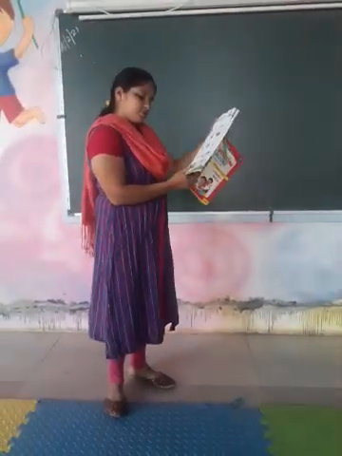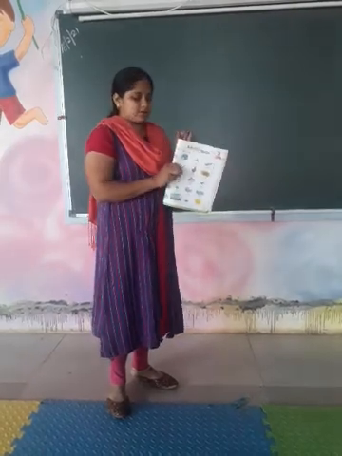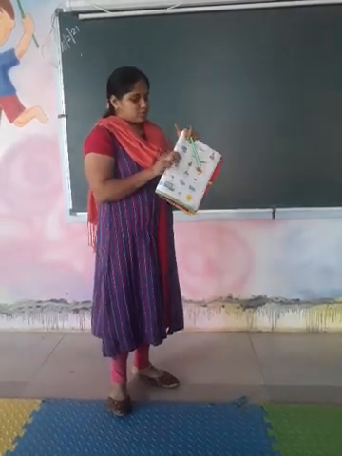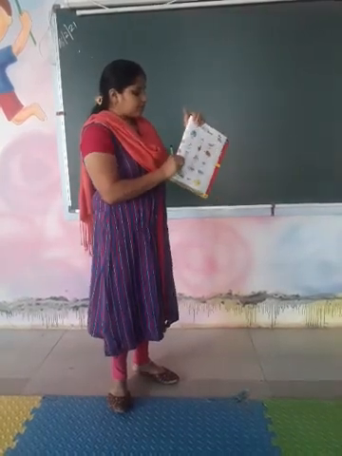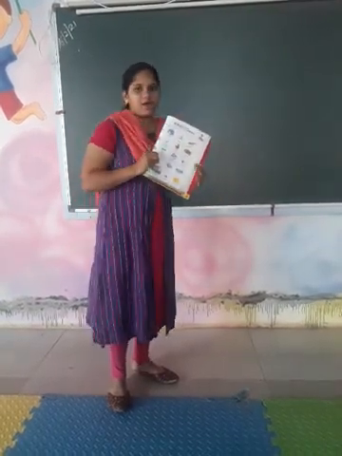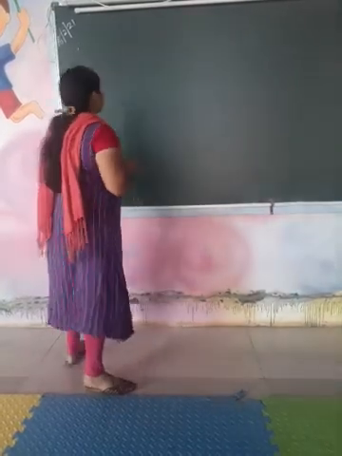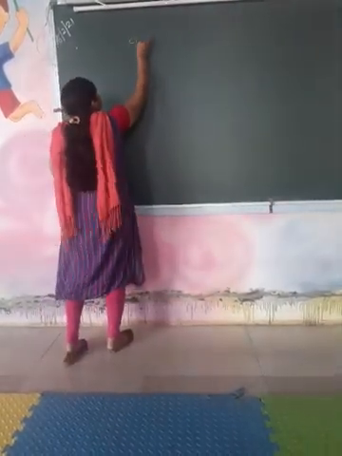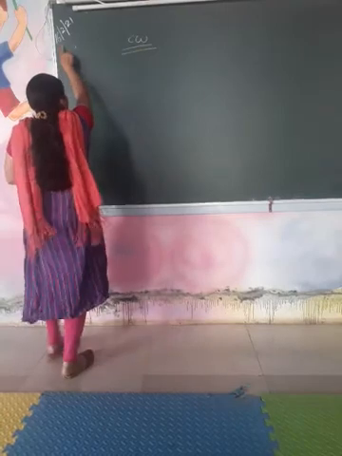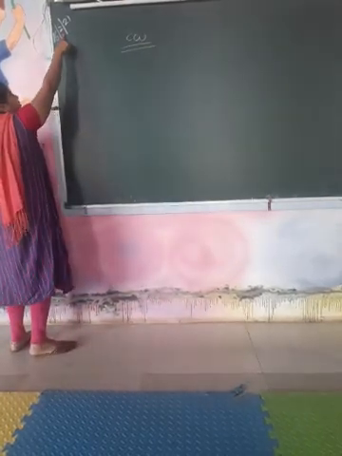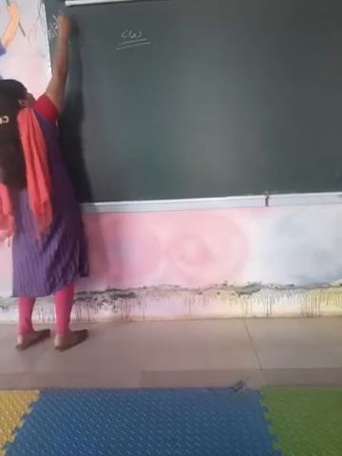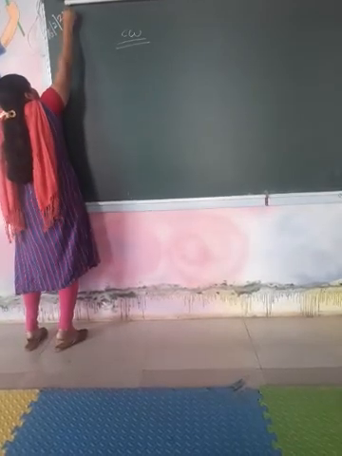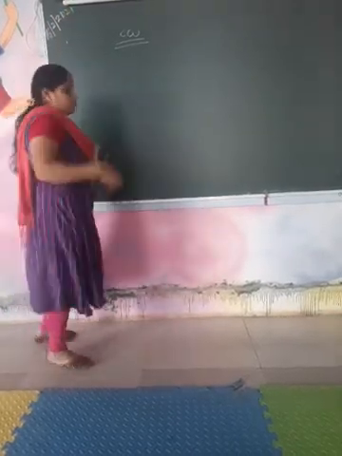To the page number 161. Today we will just read out the words which have the sound of A, E, I, O and U. Write CW in the middle of the page and today's date, that is 16th February 2021.